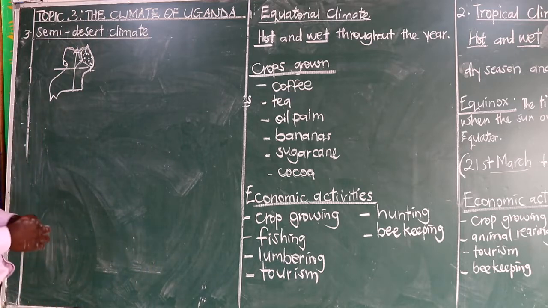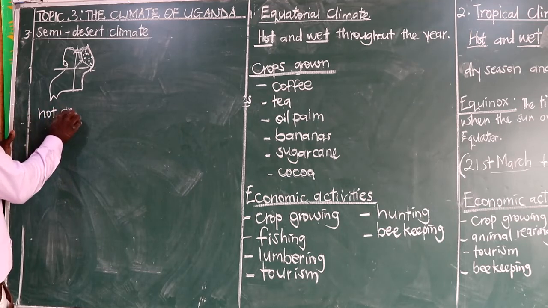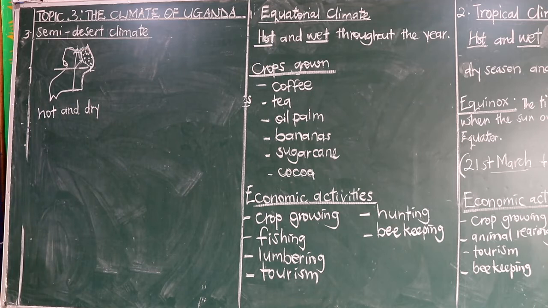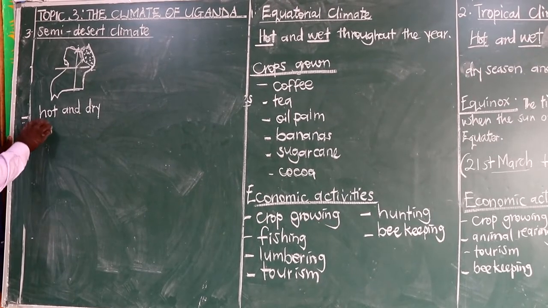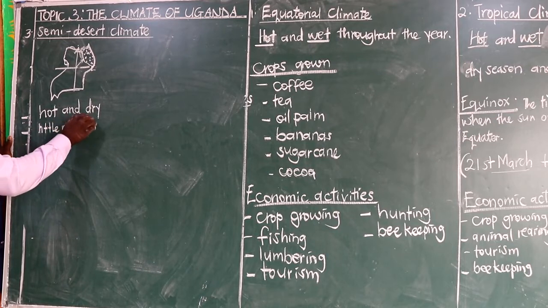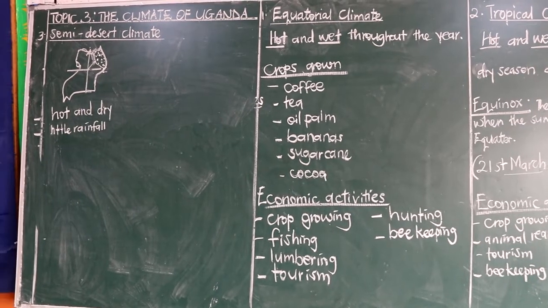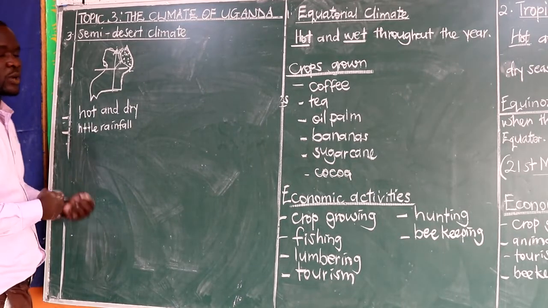Now, semi-desert areas are always described as hot and dry. That is what we need to understand. We describe them as hot and dry, and these areas receive very little rainfall, which means that the crops that can be grown here are those that mature very fast.